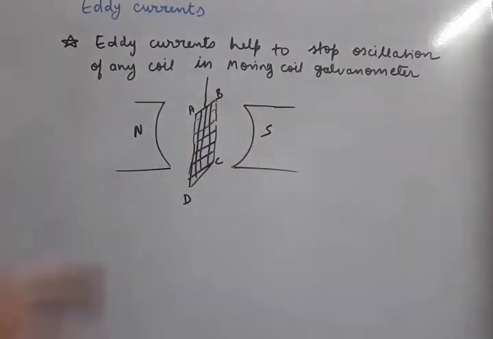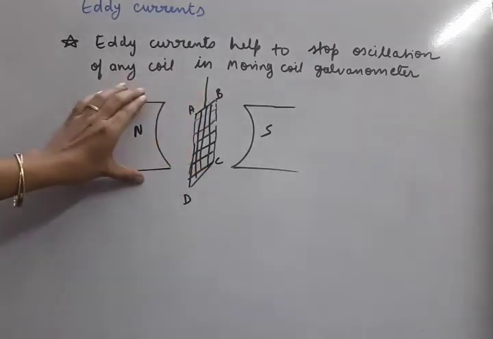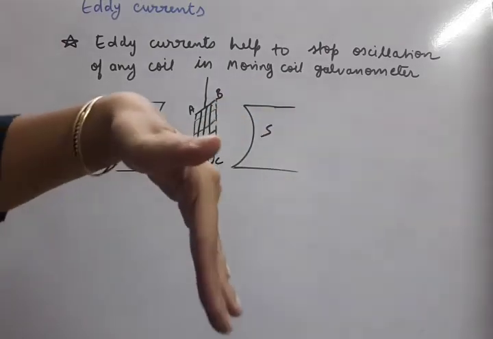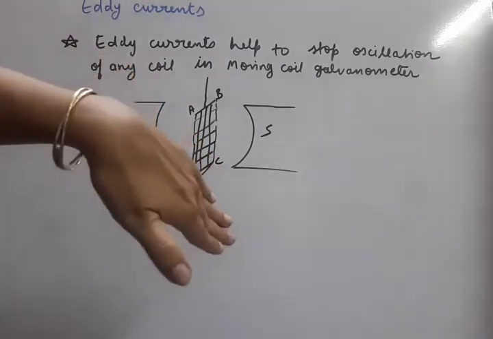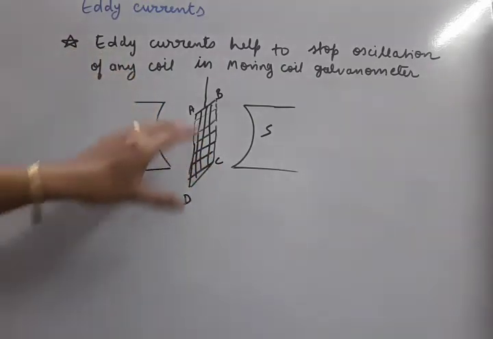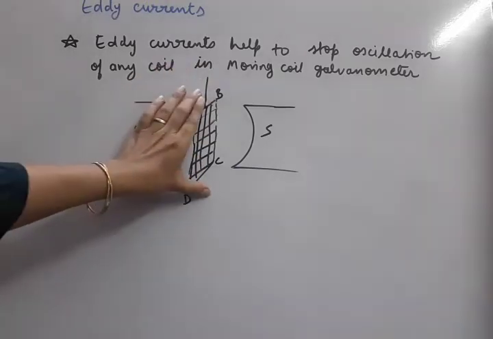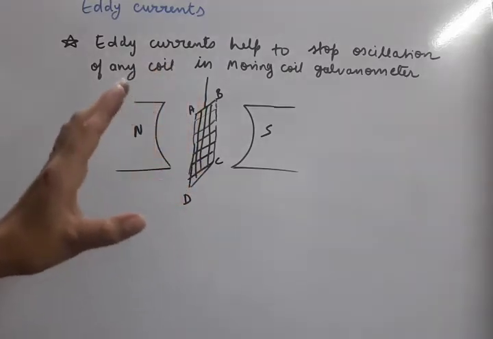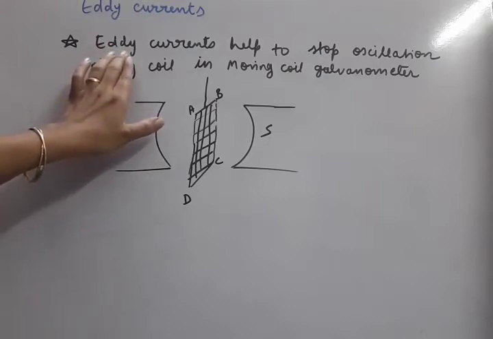Now suppose any coil is between N and S, that means North Pole and South Pole, and because of the torque experienced, it is rotating. Whenever any coil is oscillating and we have to bring the coil back to its original position, the eddy currents help us. How does it happen?